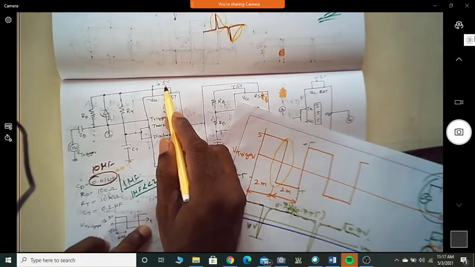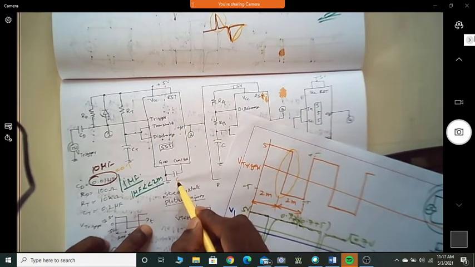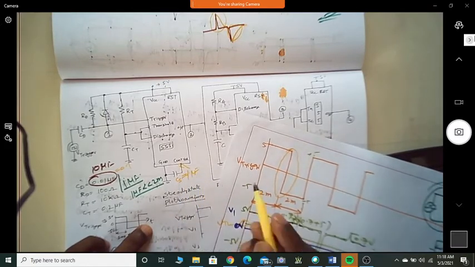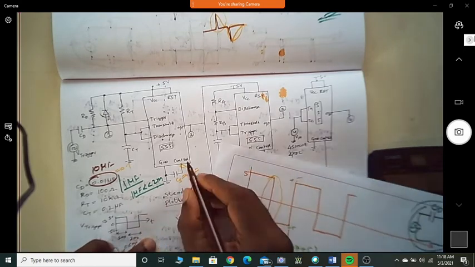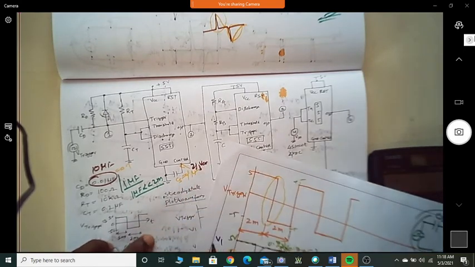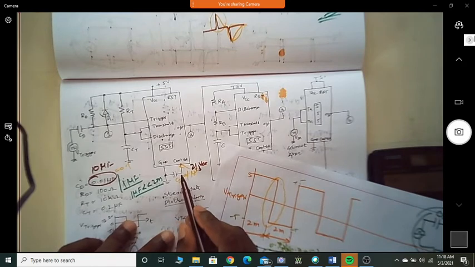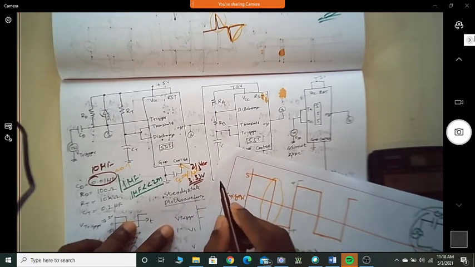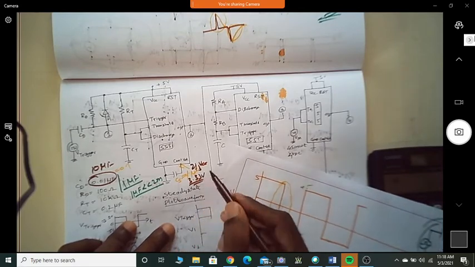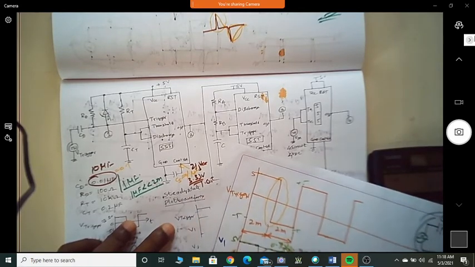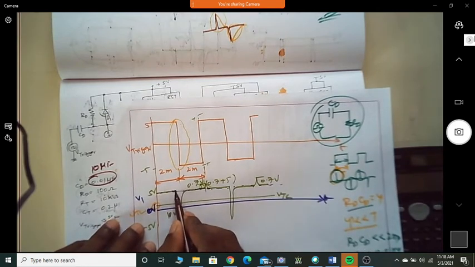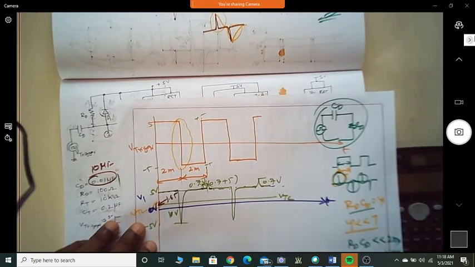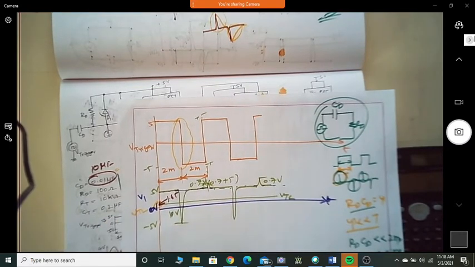Of course, VTL is how much here? If it is 5 volt, and a 0.1 microfarad is connected here, then what is the voltage you are going to get here? Is it 2/3 of VCC? Because you don't have an external voltage. So what is 2/3 of 5? Is it 3.33 volt? This is 2/3 VCC. How much is half of this? 1.65. So if the trigger signal goes below 1.65 volt, it will be a valid trigger signal. Correct?